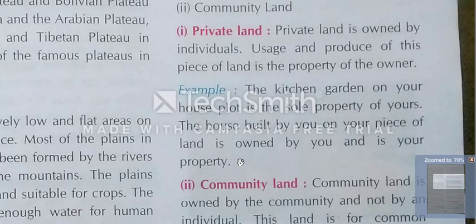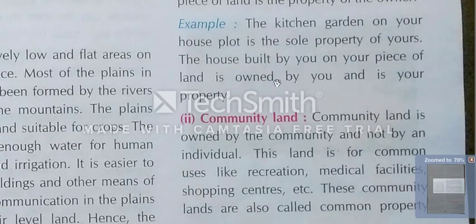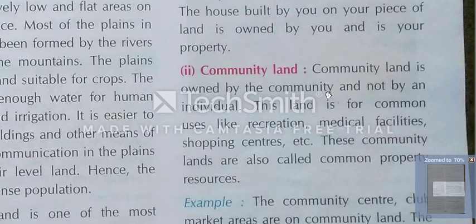You have purchased that land, and when you purchase a place, you have the right to use it as you want. You want to build a house, use it as a garden, make an industry, or install a big factory, it depends on you how you want to use that place. Clear? I hope you have understood.